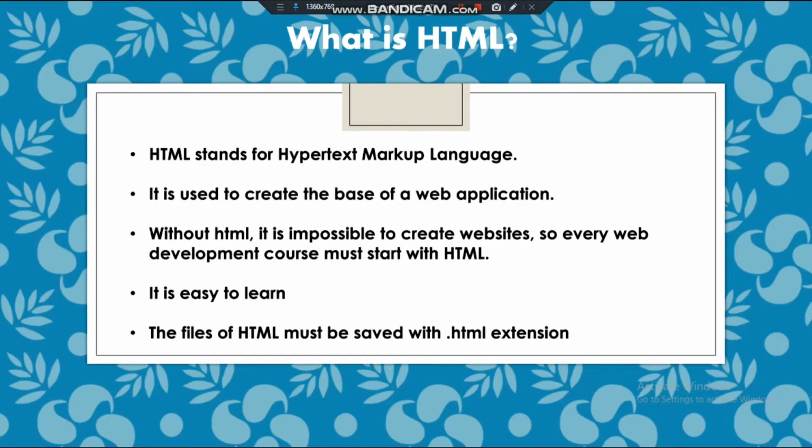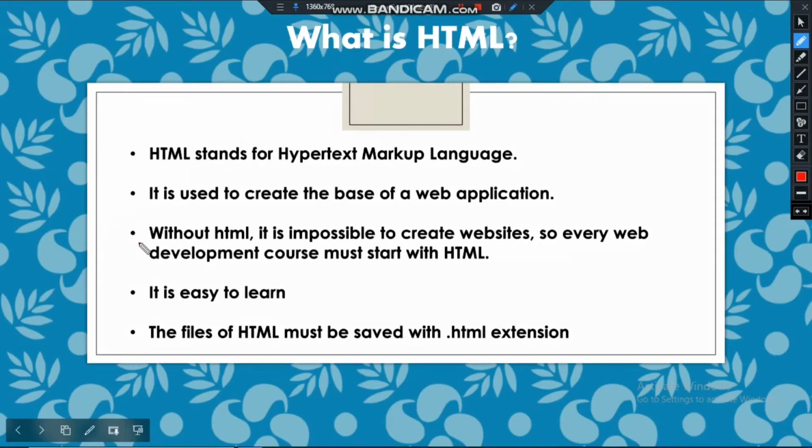Suppose we have a body, and the base of the body is the skeleton. Now if somebody removes the skeleton, what will happen? Will the body move? No, the body will not move. It will not function. So the skeleton is the base of our body. Similarly, HTML is the base of a website. Then it is designed using many languages, but HTML is basically the base. Without HTML it is impossible to create websites. That is why HTML is so important for web development.